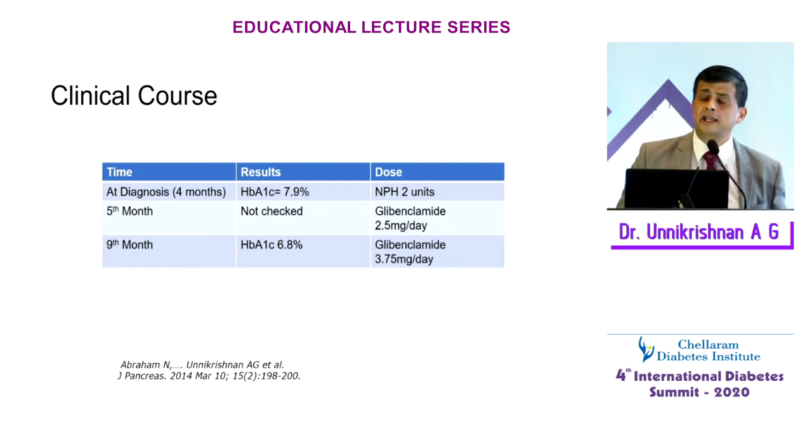And again, I'm not a pediatric endocrinologist, but we started the patient on glibenclamide 2.5 milligrams per day, and we could stop insulin, and at the 9th month, the HbA1c was 6.8%, and the infant at the 9th month was on glibenclamide 3.75 milligrams per day, doing well.